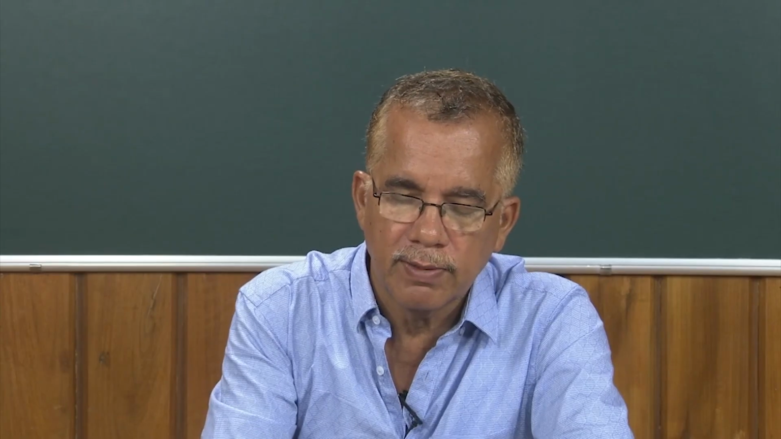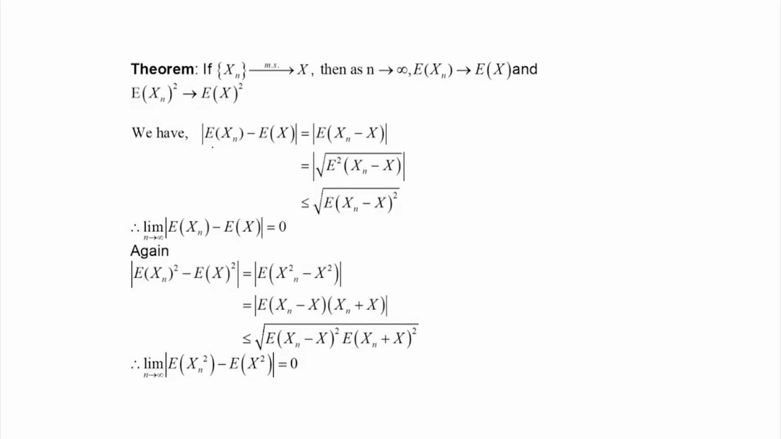Consider the absolute difference between E of x_n minus E of x. Now, I can take the expectation outside, so it will be E of x_n minus x. Now, I can consider this as the square root of the square of this quantity, so the square root of E square of x_n minus x. Now, I know that E of x square is greater than or equal to E of x whole square. Why? Because I know that E of x square minus E of x whole square is the variance.